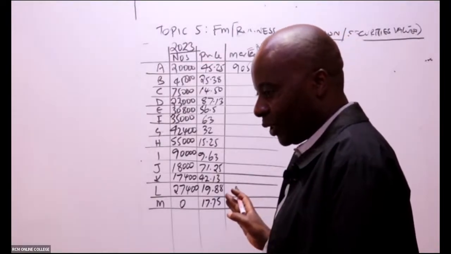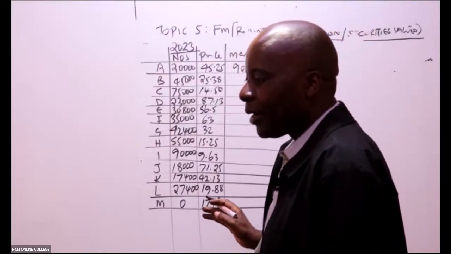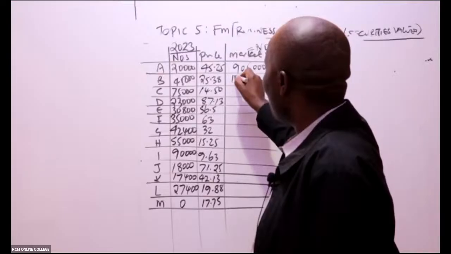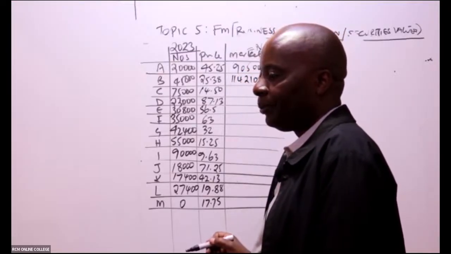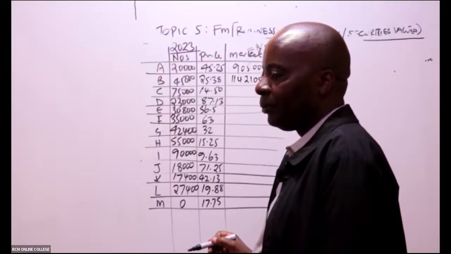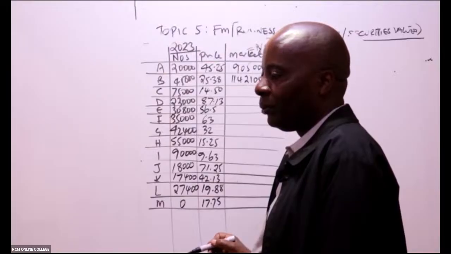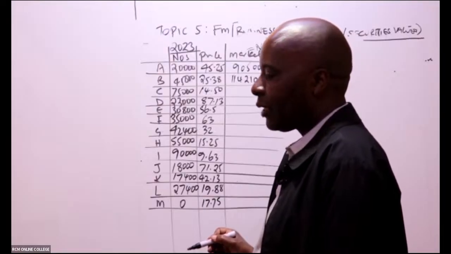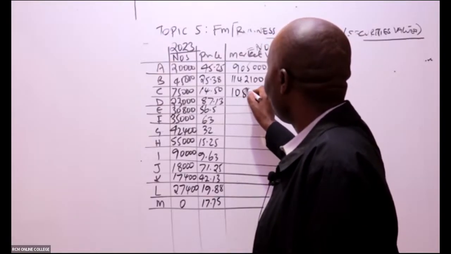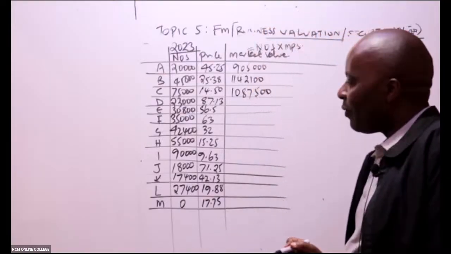We must get all of them. 1,142,100. Then 1,087,500.